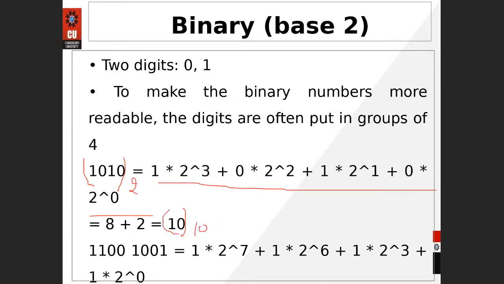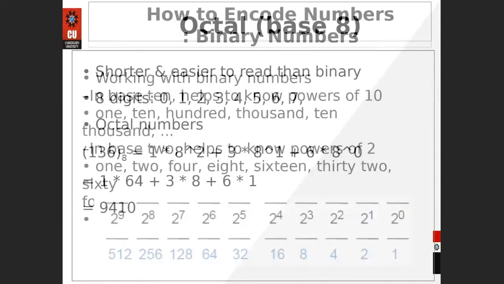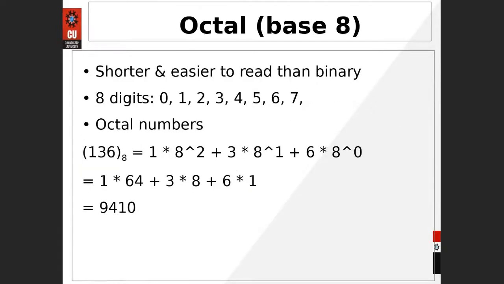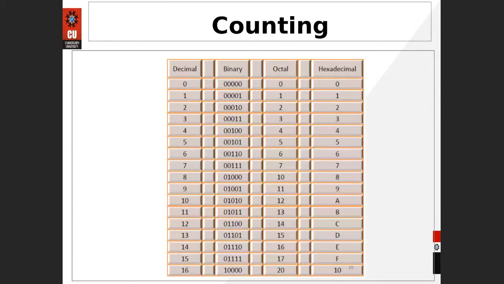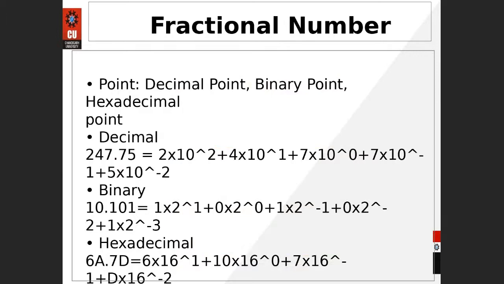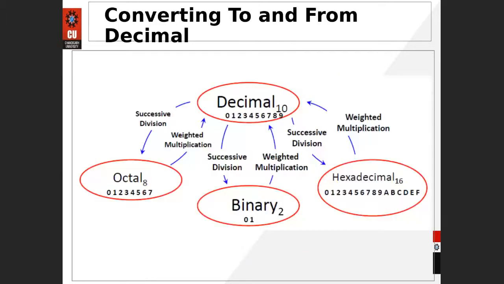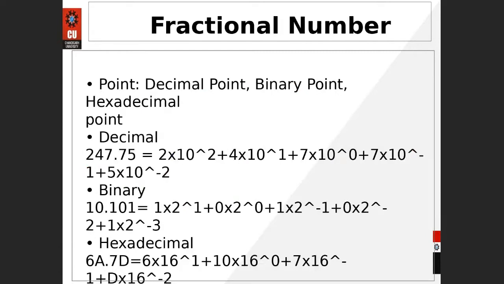So one conversion has been done. Next, octal number, octal to the decimal, that is 94, done. That is the hexadecimal number system, hexadecimal to the decimal, done. So if you want to take the fractional number system, that could also be done with the help of the same methodology, done.